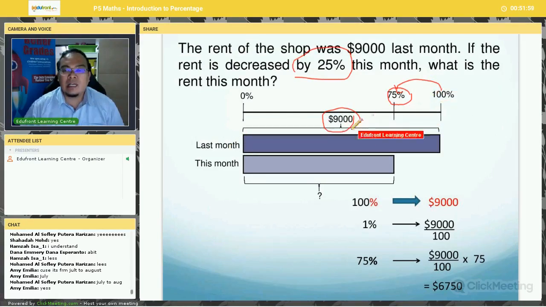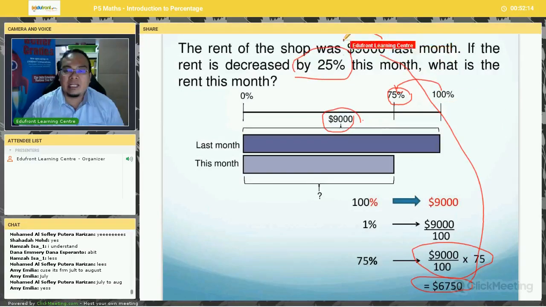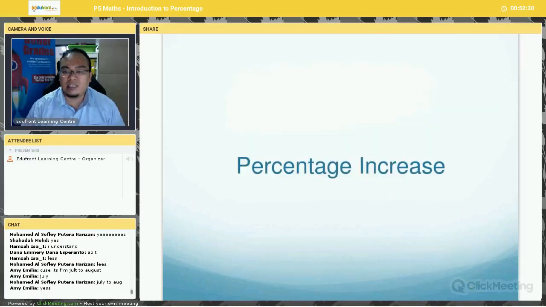So since 100% is $9,000, now what is 75%? So 9,000 divided by 100 multiplied by 75 and you get 6,750. And you can see here it is less than 9,000, right? Because he is paying less in this month because there was a decrease by 25%. Right? Okay, very good.